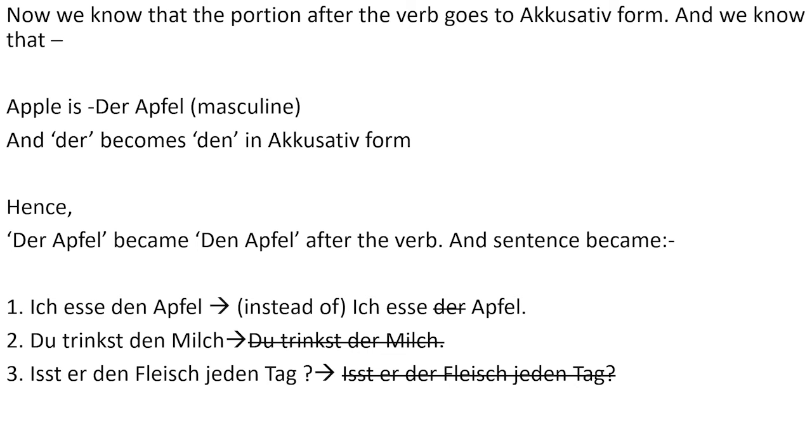Now we know that the portion which comes after the verb goes to accusative form mostly, and we know that apple is der Apfel, and der becomes den in accusative form. That's why we made der Apfel as den Apfel. You can see here three examples made for you. In each example, the article der goes to den after changing to the accusative form. So go through these three examples and learn the difference. Why did we not use der?